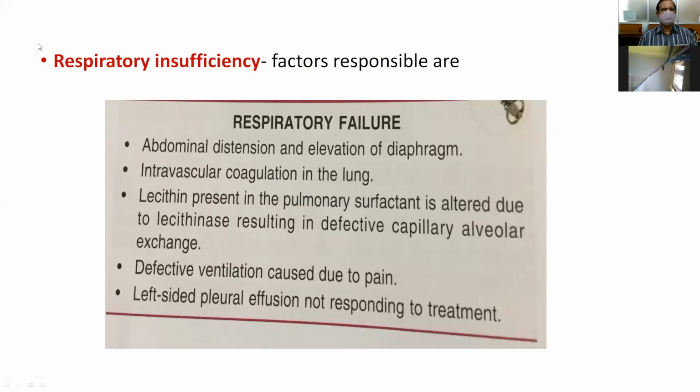And another systemic complication is respiratory insufficiency. The factors responsible for respiratory failure, as I already told, are upper abdominal pain, abdominal distension, elevation of the diaphragm, intravascular coagulation within the lung, and lecithin, which is present in the pulmonary surfactant, is altered due to lecithinase, resulting in defective capillary alveolar exchange and defective ventilation caused because of pain. This is the main factor producing respiratory failure. And left-sided pleural effusion, which is not responding to treatment.